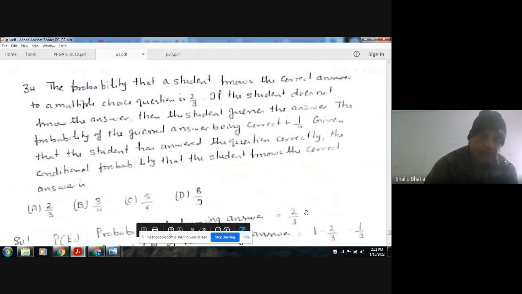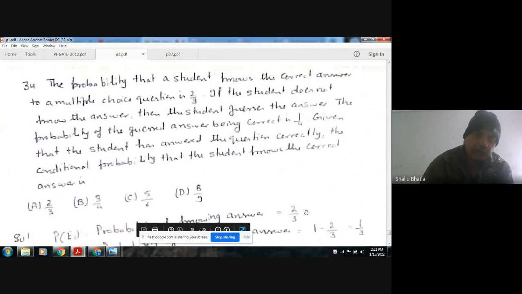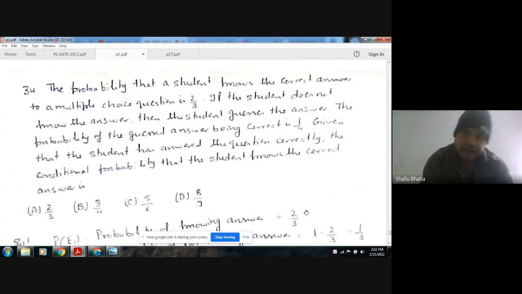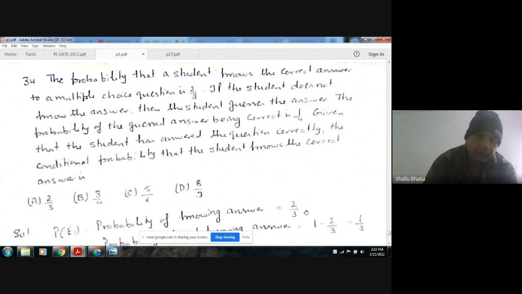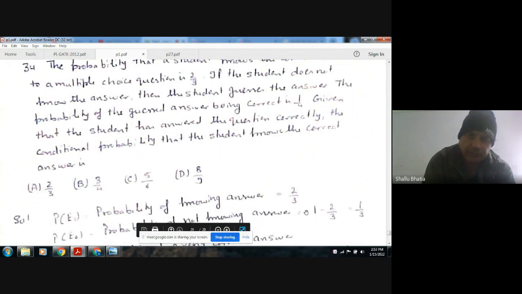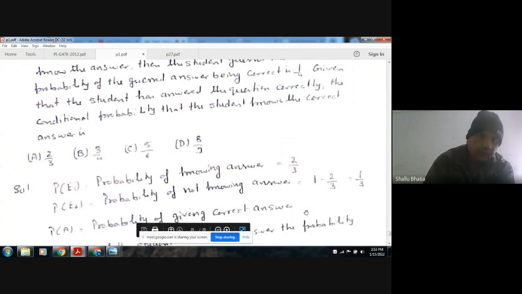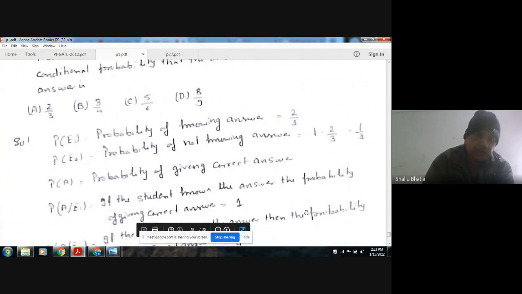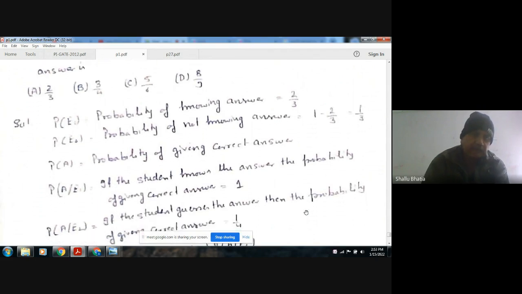Okay, next, the probability that a student knows the answer to a multiple choice question is 2 by 3. If the student does not know the answer, then the student guesses the answer. The probability of the guessed answer being correct is 1 by 4. Given that the student has answered the question correctly, the conditional probability that the student knows the correct answer is A 2 by 3, B 3 by 4, C 5 by 6, and D 8 by 9.